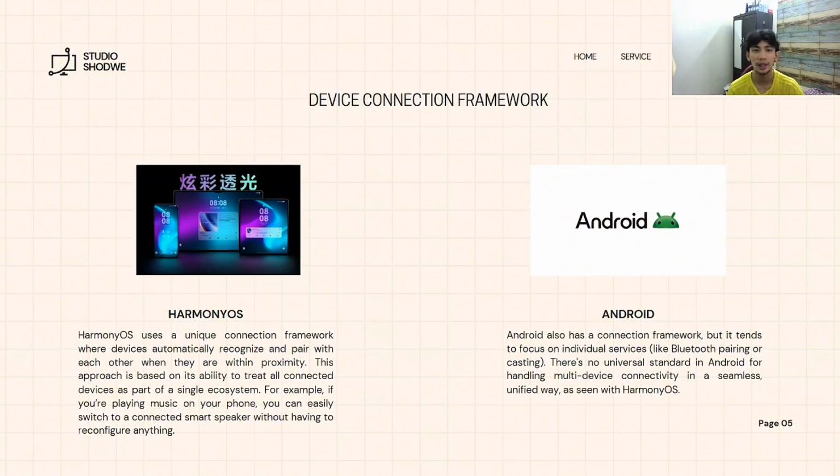For example, if you are playing music on your phone, you can easily switch to a connected smart speaker without having to reconfigure anything. Meanwhile, Android also has a connection framework, but it tends to focus more on an individual service like Bluetooth pairing or casting. There is no universal standard in Android for handling multi-device connectivity in a seamless, unified way, as you can see in Harmony OS.